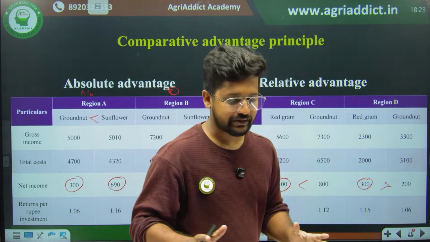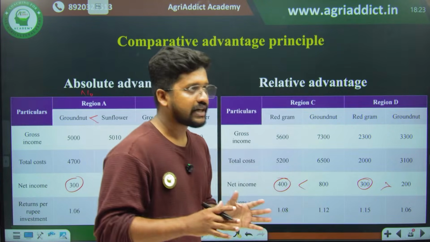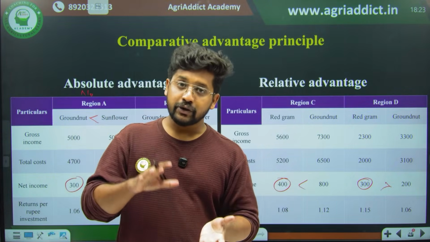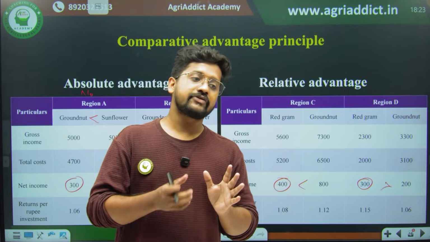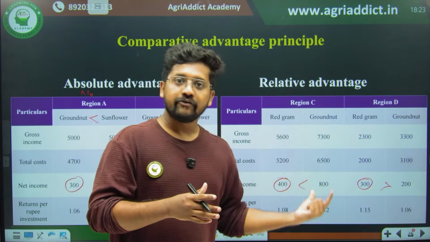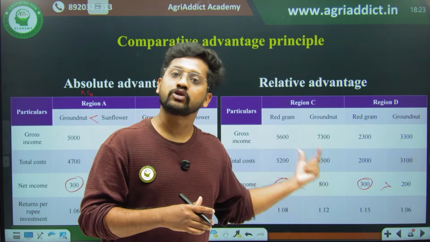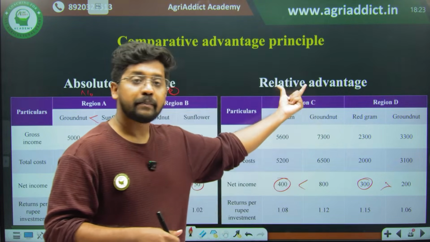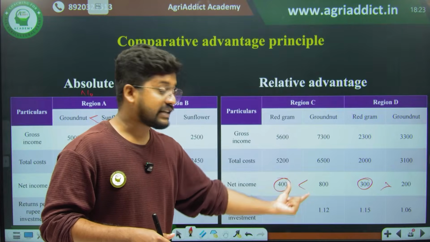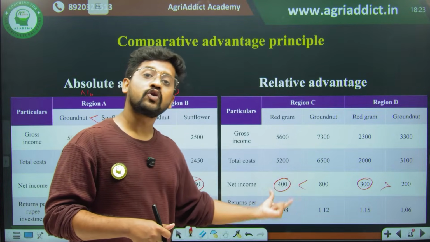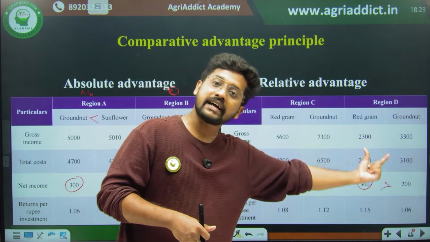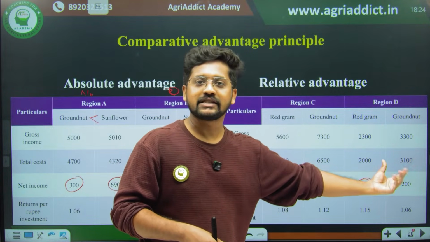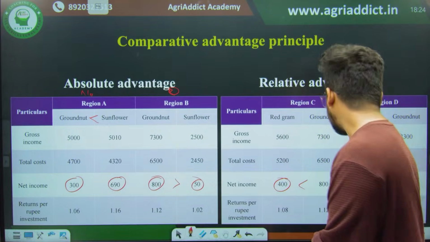So there are two major concepts, absolute advantage and comparative advantage, which help in the specialization of crops. But we should compare both the absolute as well as the comparative advantage. Even if the absolute advantage for a particular crop is there, we cannot say that it is the best crop suitable for that particular area, because even if it has a lesser absolute advantage in a region like region C, if it is cultivated here, it will fetch you more revenue compared to an area where it has an absolute advantage. That is the basic idea of the principle of absolute advantage and comparative advantage.